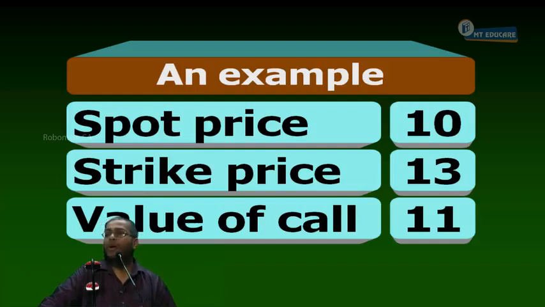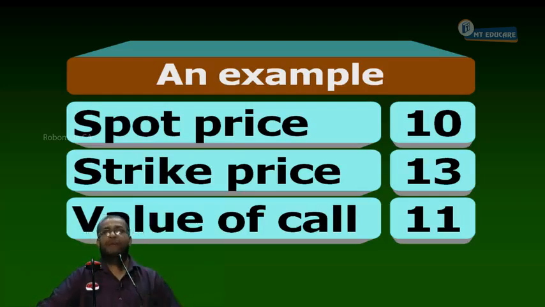When something is overpriced, what do I have to do? Sell it. Therefore, we should sell the call option. Overpriced, so sell it. In bracket, selling means writing the call. Therefore, we should sell the call option.